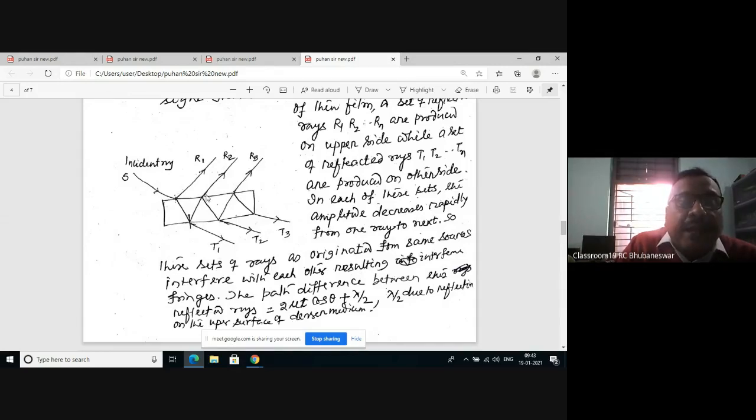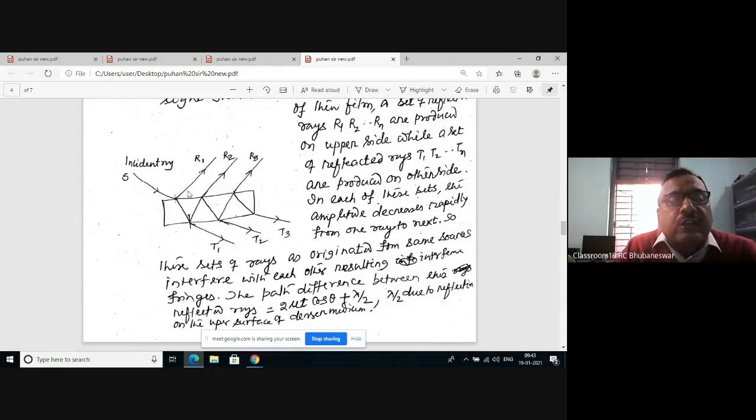Therefore, the path difference between rays R1 and R2 is 2 mu t cos theta plus lambda by 2, with lambda by 2 as the extra path difference due to the reflection on the upper surface.